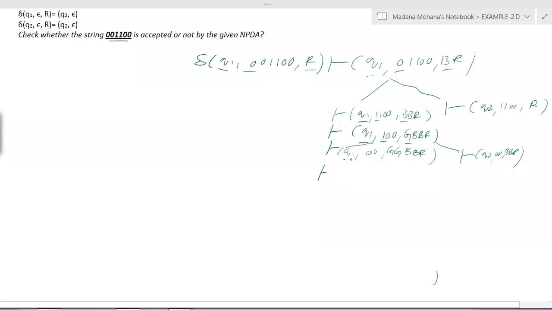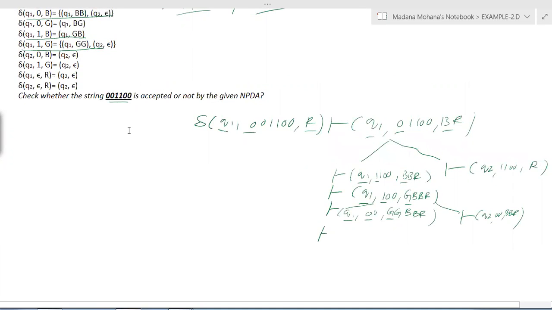Here you can see now your current state is Q1, input is 0, then top is G. Now Q1 0G. Check any transition for Q1 0G. Here we have Q1 0G equal to Q1 BG. So now you will get Q1, the remaining input is 0. Now G is replaced with BG. The remaining symbols you can consider as they are.